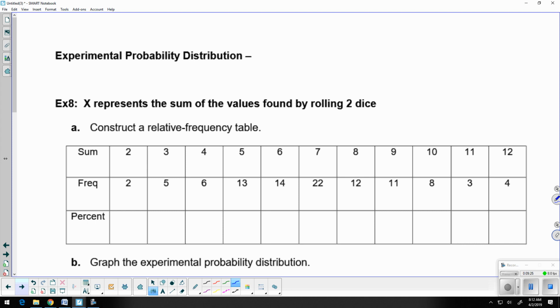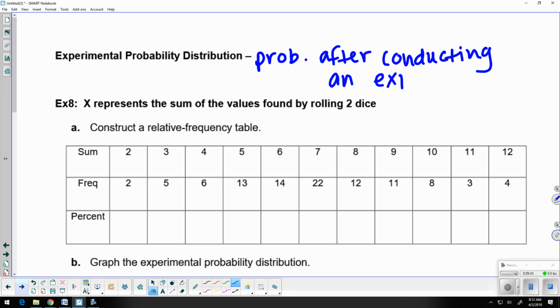So experimental probability distribution, what this is, it's the probabilities that you get from actually conducting an experiment. So this is the probability after conducting an experiment. When we do an experiment, we record our results, we do our analysis, then this is what we get, right? So that's our experimental probability.